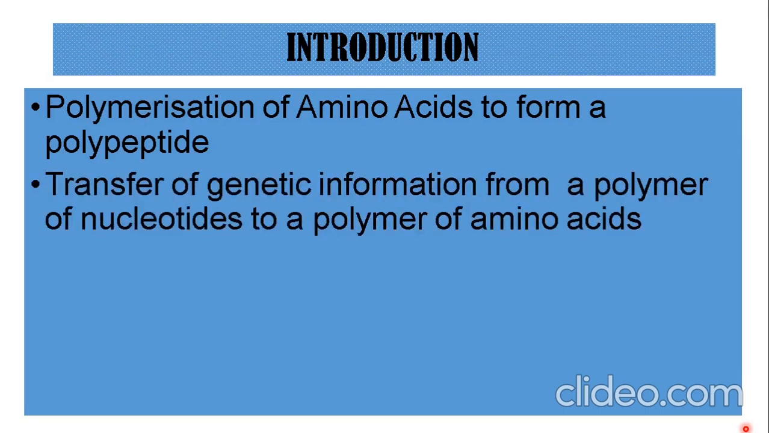Now during translation, what happens? Or ultimately, what is translation? Physically, it is the formation of polypeptides. But during that formation, what is actually happening is that the genetic information present in the nucleotides, in the DNA or the genetic material of that particular organism, the genetic information that is locked within it, is transferred to a polymer of amino acids. That is transferred in the form of a polypeptide which is made up of amino acids.